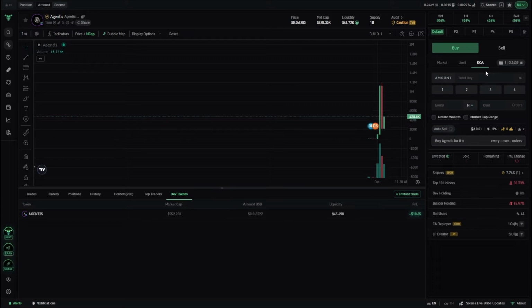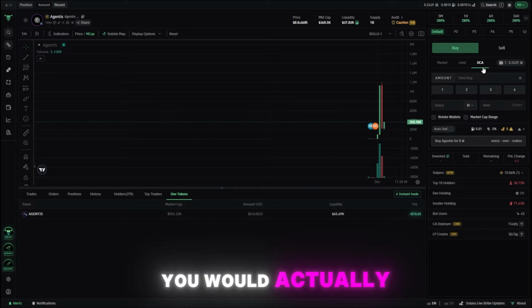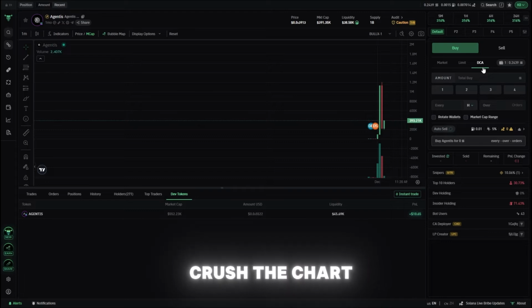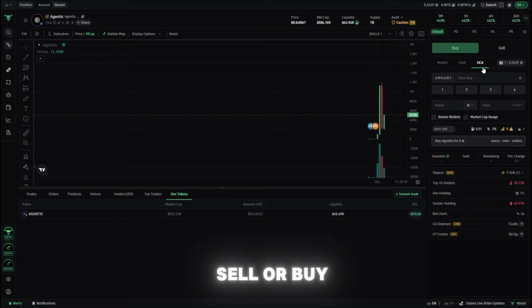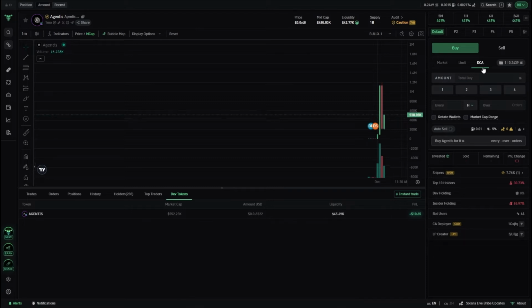Let's just say we had 1 or 2% supply of a coin which had gone up quite a lot. If you sold all of that in one transaction, you would actually lose quite a lot of it, and you would actually crush the chart quite a lot. So this can be a really good way of slowly exiting, and it basically allows you to sell or buy a certain amount within a time period, so you could buy or sell every hour, for example.